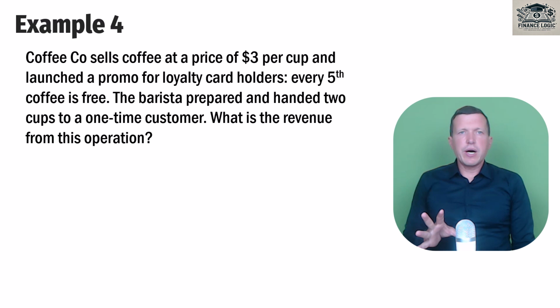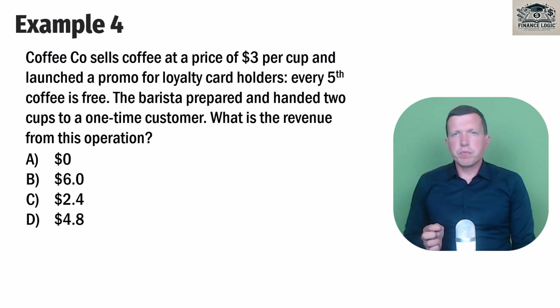Now let's go to the next one. Everything is the same, but our customer is one-time. Stop me if you need and try to think on your own. And I'm going to continue. So the difference here is that it's a one-time customer. It means that we are sure for some reason that this customer will not take advantage of our promo campaign. So this customer will not get the fifth coffee for free. It could be a foreign visitor that will not come back in the foreseeable future or whatever. We have some fundamental reasons to say that we deal with this customer only once.